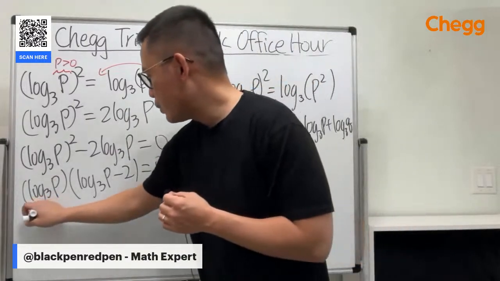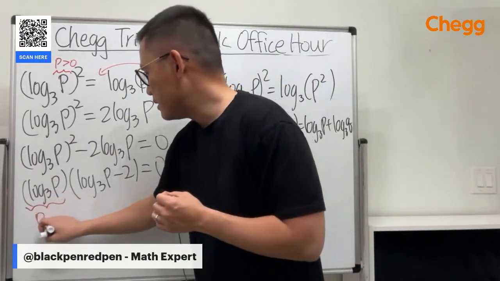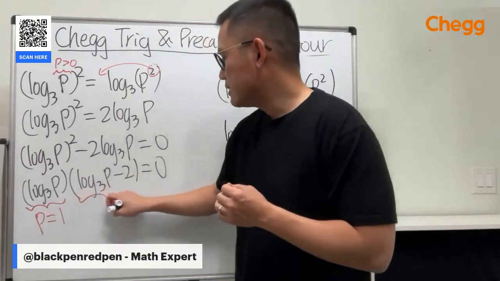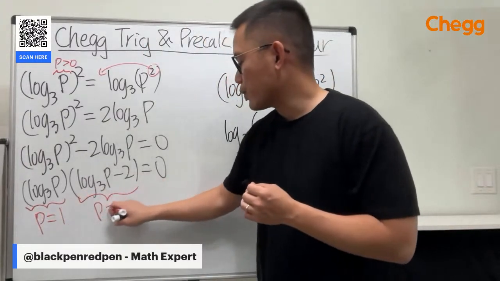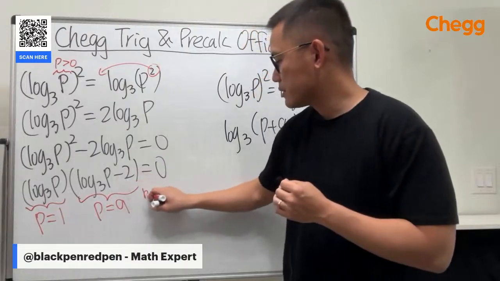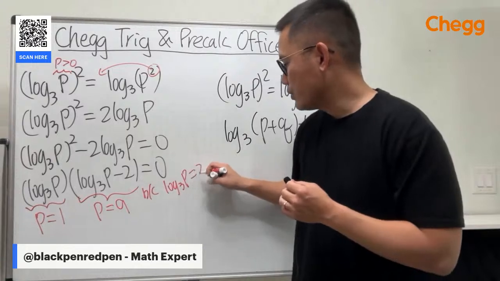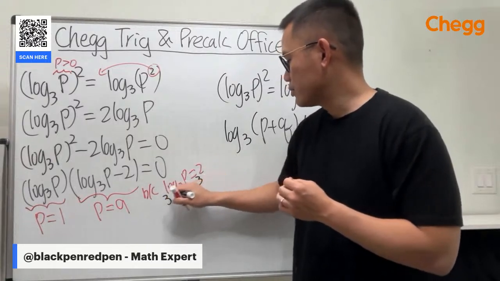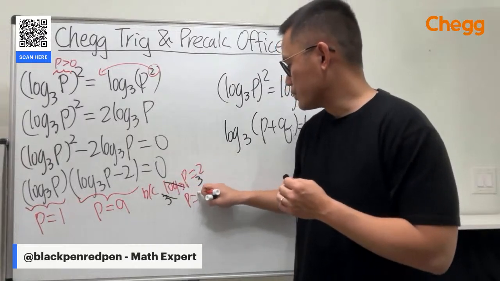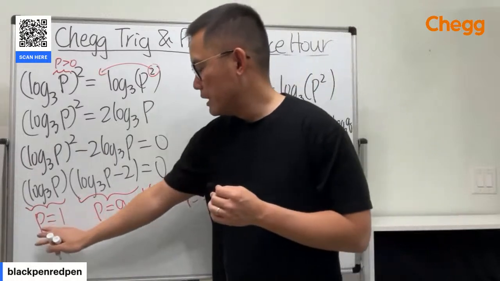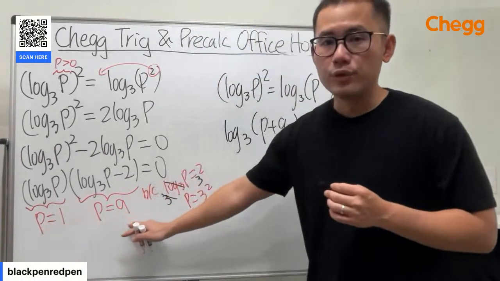Setting the first factor equal to 0, we get p is equal to 1. Setting the second equal to 0, we can see p is equal to 9, because log base 3 of p is equal to 2, and then we just do 3 to that power, so p is equal to 3 squared. So either p is equal to 1 or p is equal to 9.